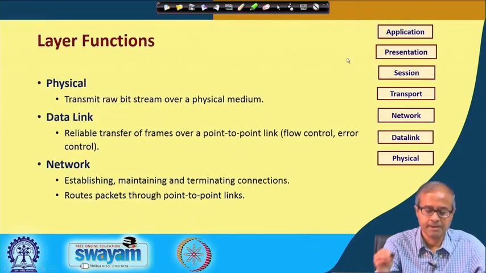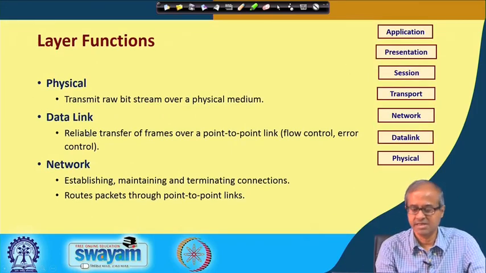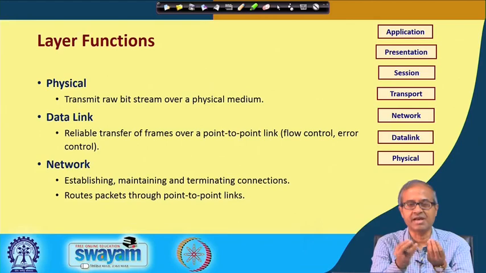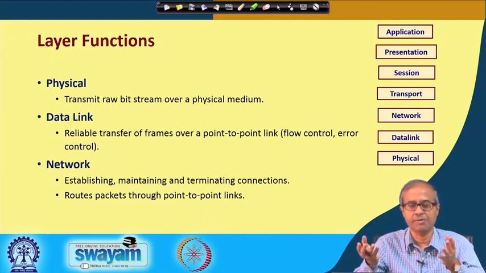Okay. Now, first let me briefly talk about the function of the different layers. The lowermost layer, the physical layer, this actually concerns the electrical, or in whatever way you are sending, either using electrical signals or using optics, fiber optics, using optical signals.